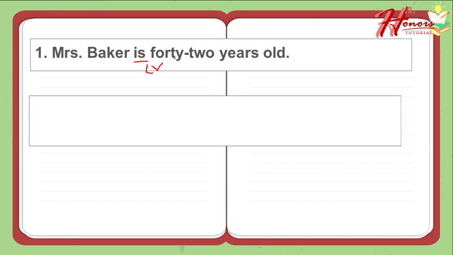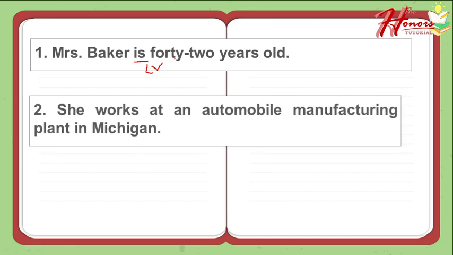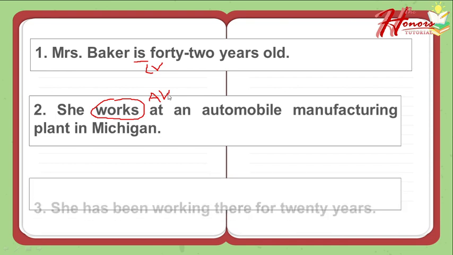Second one, she works at an automobile manufacturing plant in Michigan. Can you tell where is the verb in the sentence? Okay, very good. The verb is works. And what type of verb is works? Is it an action, linking, or helping verb? Okay, very good. Works is an action verb. Good job.